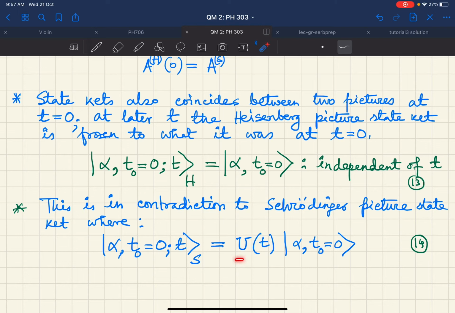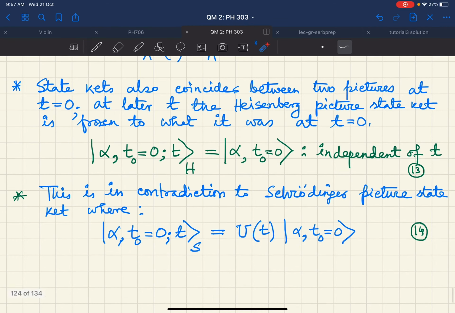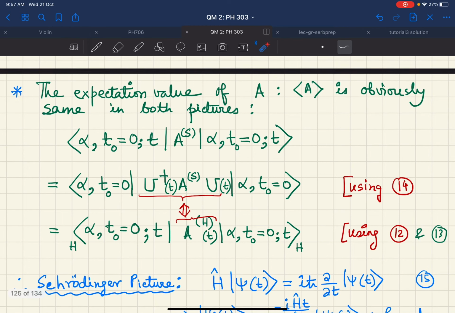U(t) operator acting on |α, t0 = 0⟩, or just on the state |α⟩, gives you this state in the Schrodinger picture. So this is how the states are changing in the two different pictures. What about the expectation value? Of course, the expectation value cannot change in these two pictures. They are the things that you measure. So let us look at what happens to the expectation value.